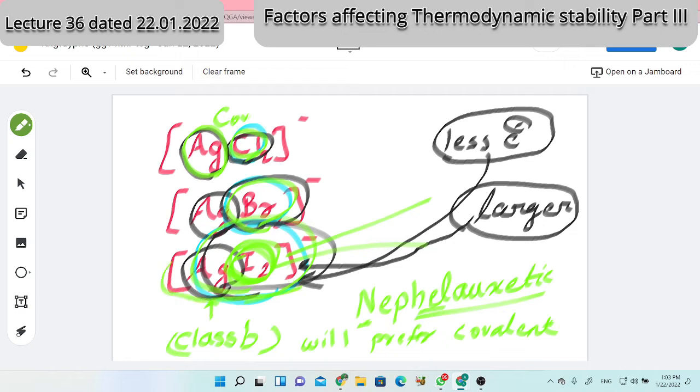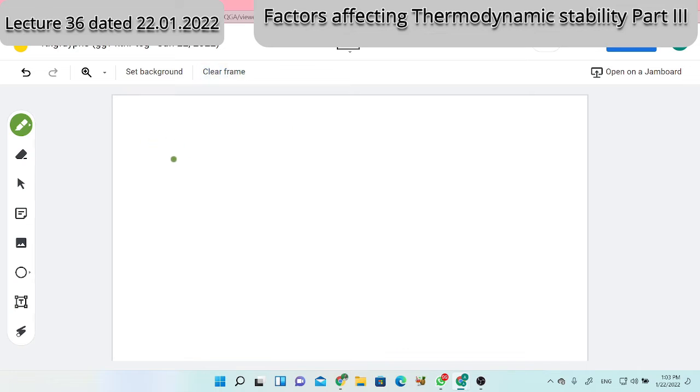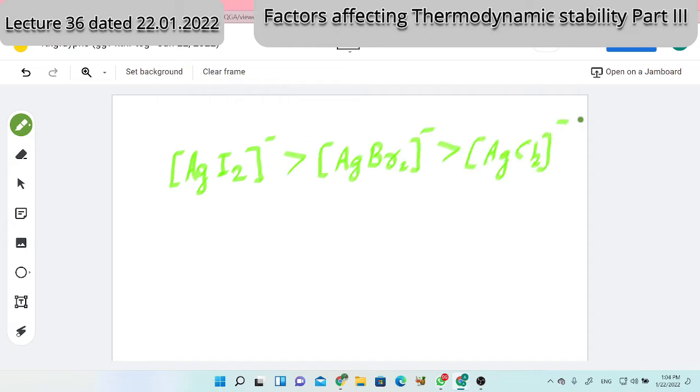Therefore this AgI2 minus complex will be more stable than AgBr2 minus, which is more stable than AgCl2 minus. This conclusion is because the bond between them is covalent, silver is class B, and iodide is larger in size compared to others. Therefore, we can explain the stability.